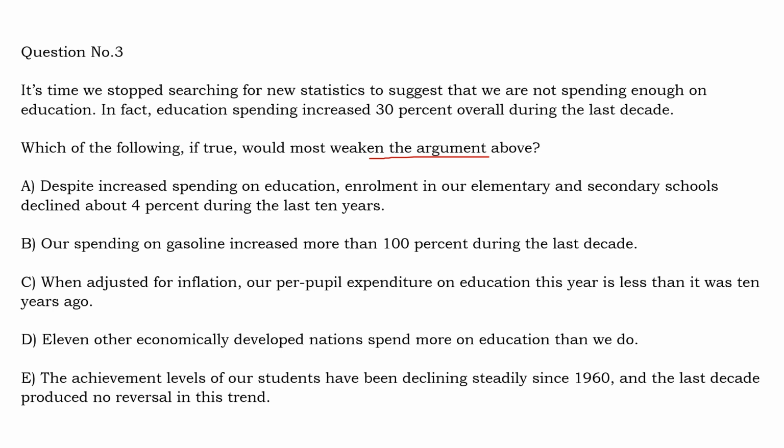So we will analyze the options. Despite increased spending on education, enrollment in our elementary and secondary schools declined about 4%. You can directly eliminate this statement, because the statement itself says that despite increased spending on education. Our argument is that educational spending has increased, and this option is also saying that. We are not bothered about enrollment or whether it is declining. Our argument is that spending on education has increased during the last 10 years. This option itself is admitting that spending on education has increased.